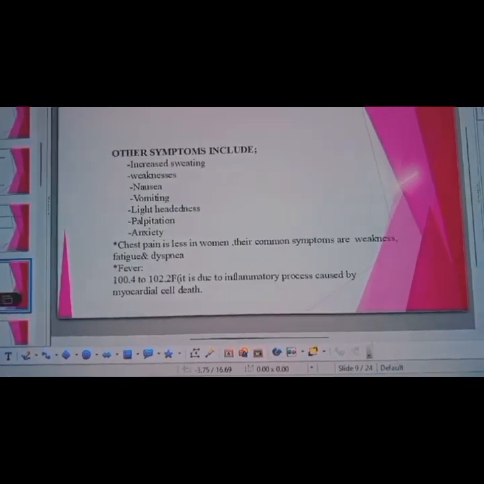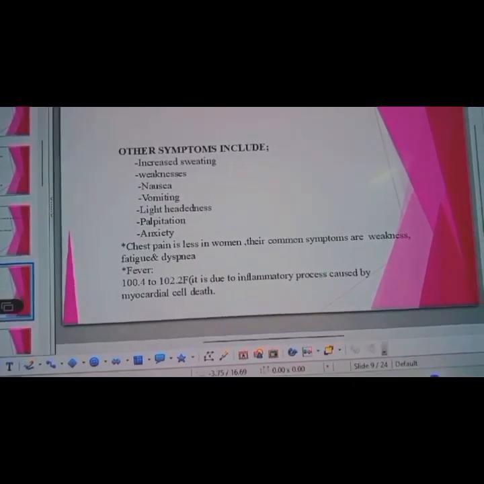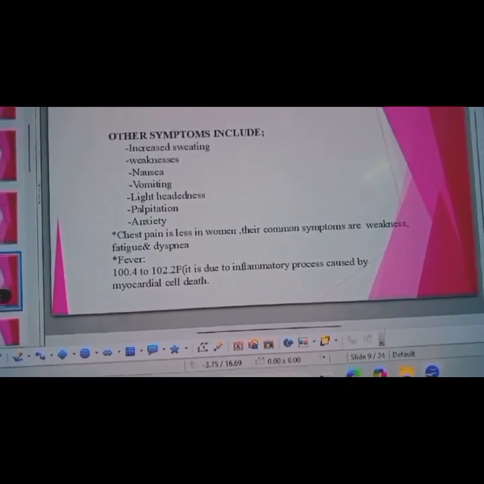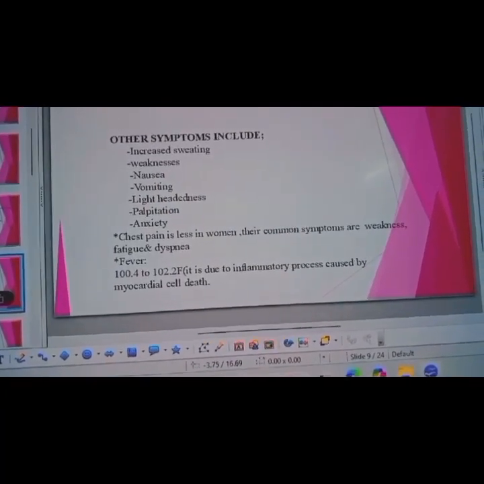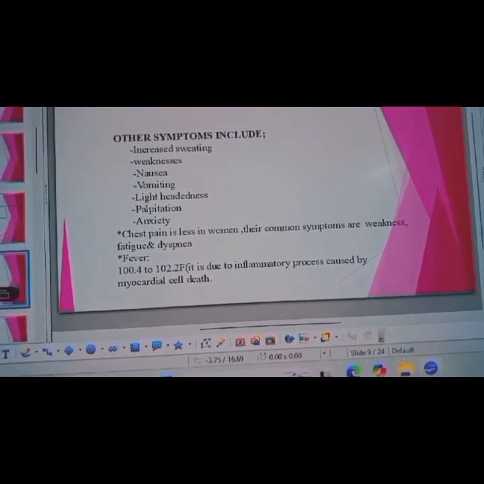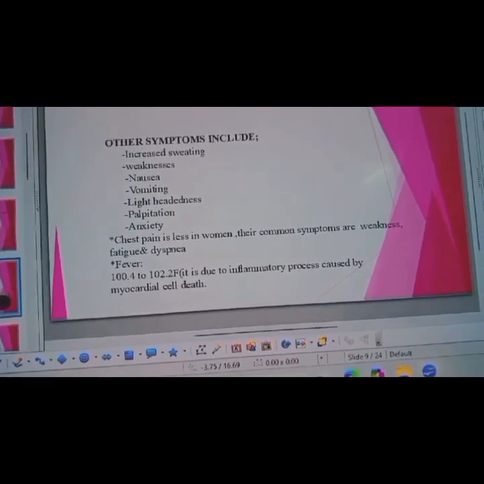Then common symptoms are weakness, fatigue, dyspnea and fever, 100.4 to 102.2 degrees Fahrenheit. It is due to the inflammatory process caused by myocardial cell death.